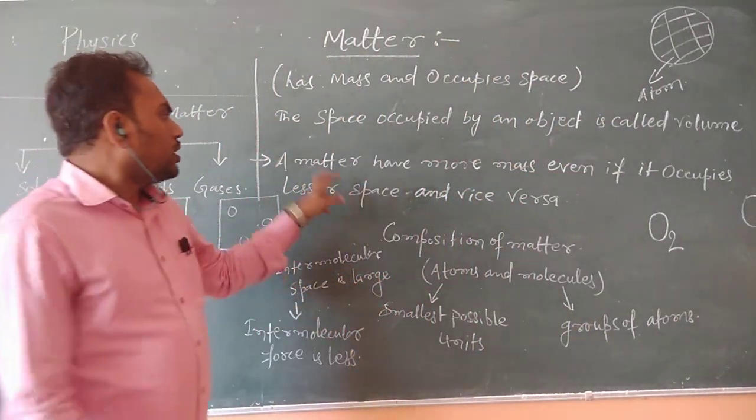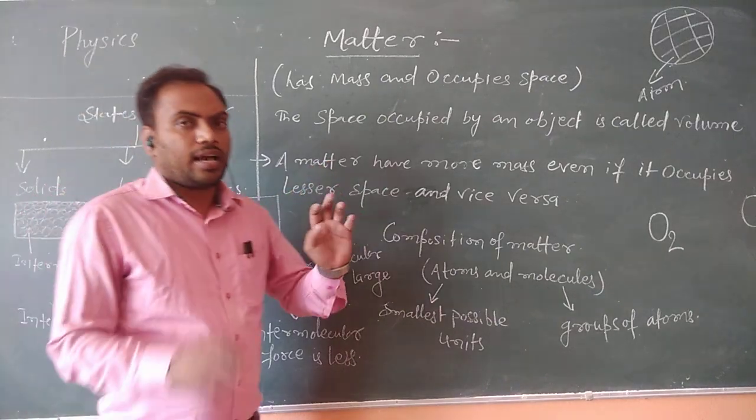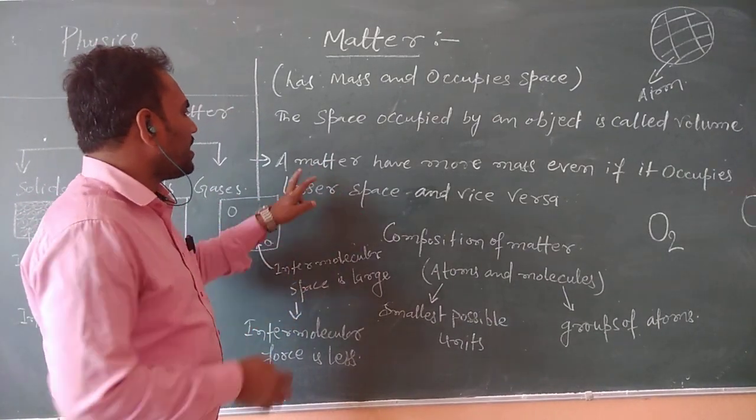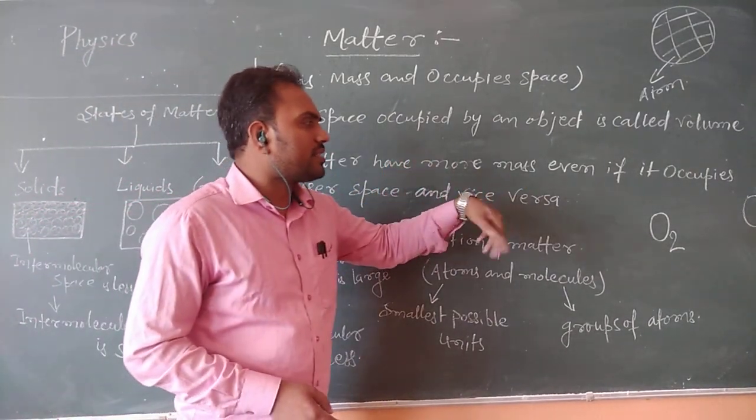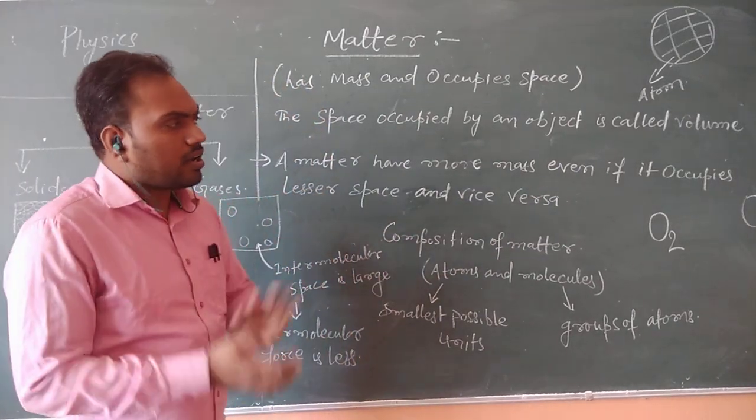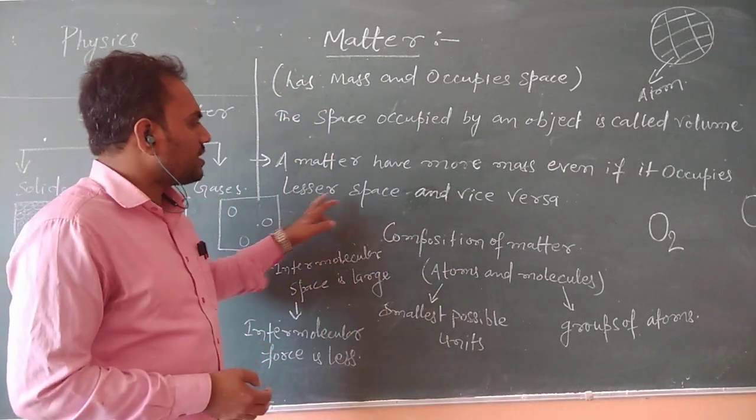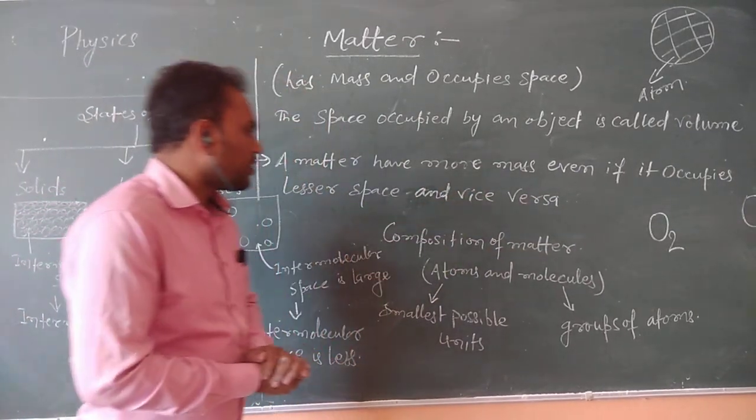So I thought you will be able to understand this statement: a matter has more mass even if it occupies lesser space, and vice versa.